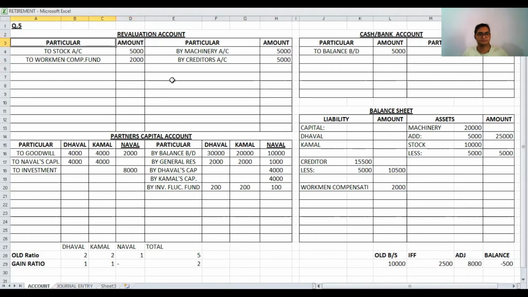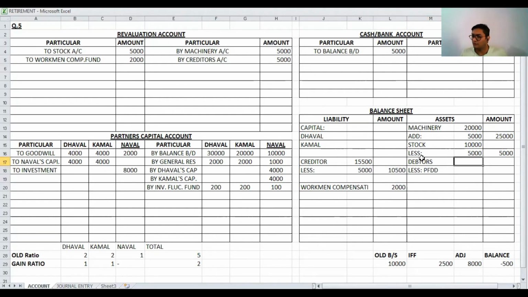Then after, adjustment number 5, provision for doubtful debts kept at 10% on debtors. In the balance sheet, on the asset side, debtors less, I am writing in short PFDD, provision for doubtful debts.